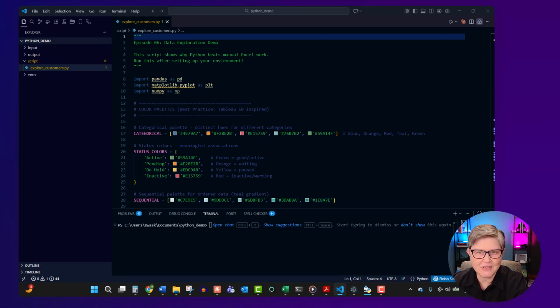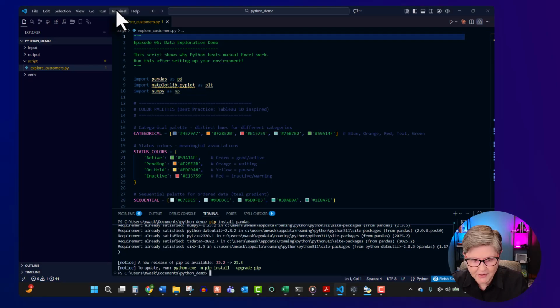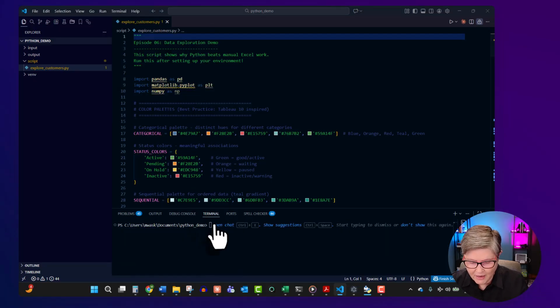But first we will need to import Pandas. That's a library that handles spreadsheets. Think of it as Excel on steroids. You need to go to Terminal and click here, New Terminal. Grab the command from below the video and paste it here. Click enter.